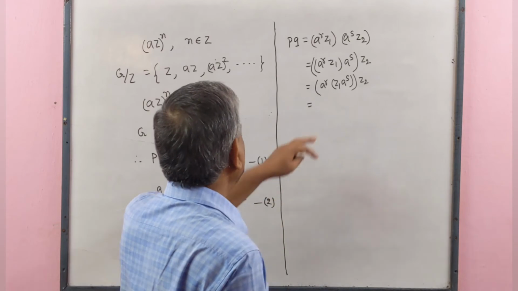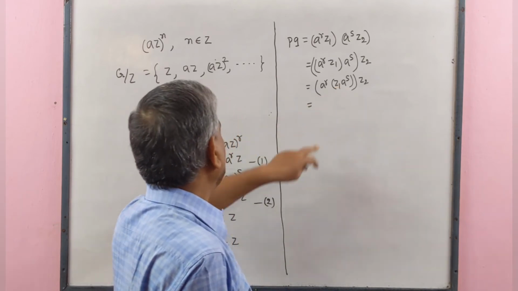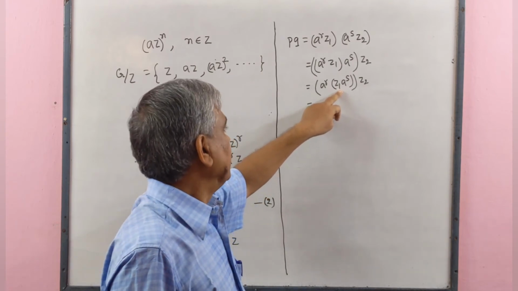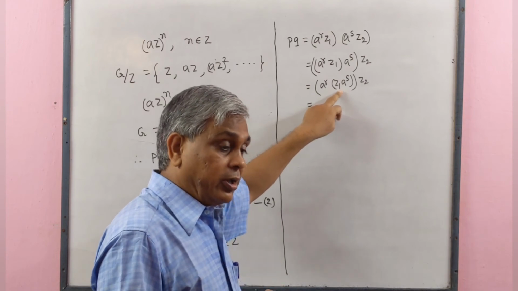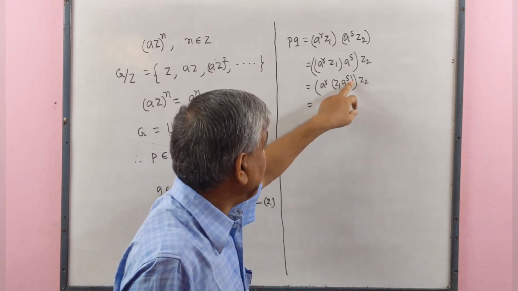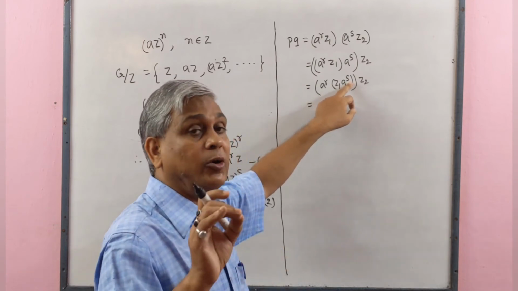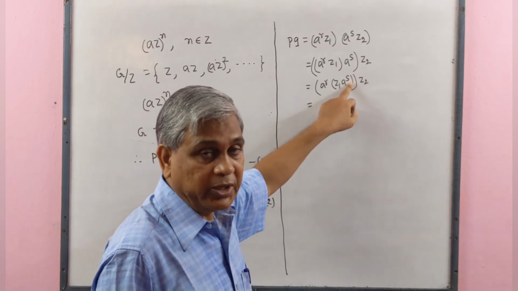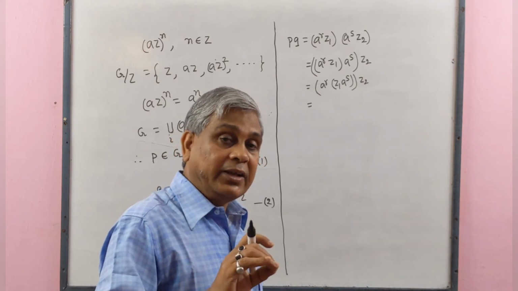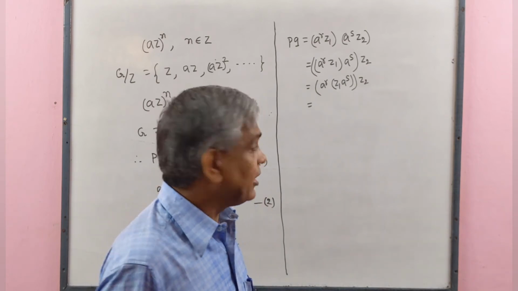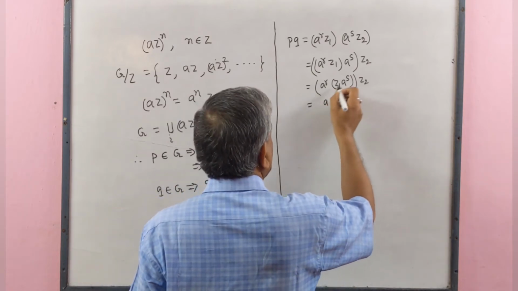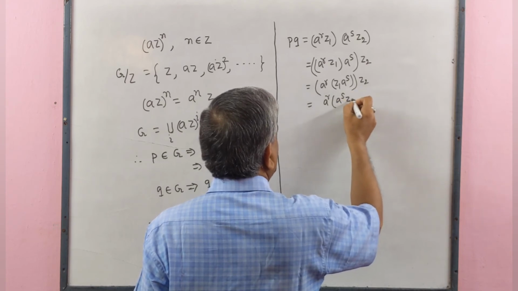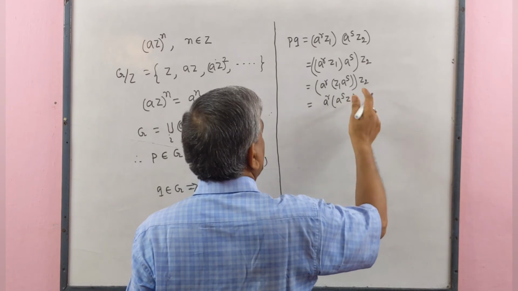Since Z be the center of the group and z1 be an element of the center of group, therefore z1 commutes with a^s, since a^s be an element of group G. The property of each element of center of group is that it commutes with every element of group G. So, here we may write a^r (a^s z1) z2 by commutative law.